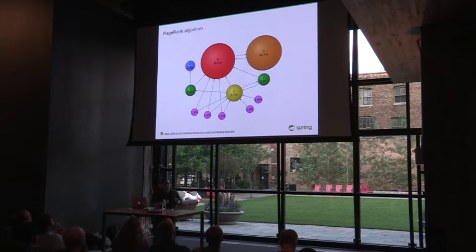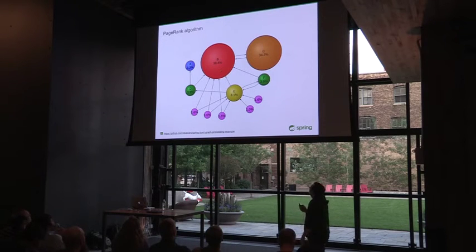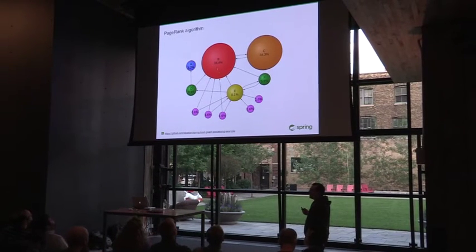So here we have an example. I'm going to awkwardly try and do this with a pointer. Here we have an example of a graph, and we see that B is the most important node in this graph. And why is that? Well, we have a distribution of links incoming and outgoing for all these nodes, all these vertices. And of course B has the most incoming relationships, and that's probably why it's so big. But we also see that C is very large, but it only has one incoming relationship.